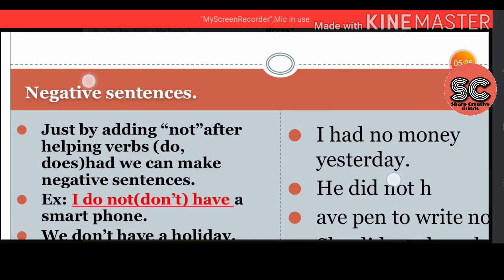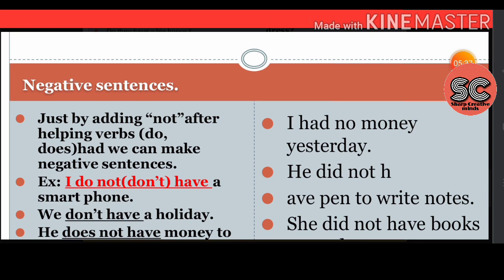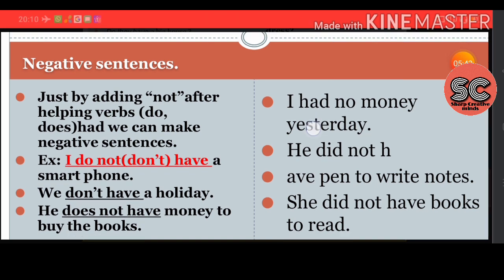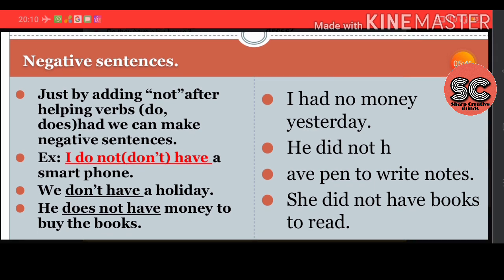So, negative sentences. The word negative itself conveys to us that something is not there. So when we are using not after the helping verbs, tell me, what are the helping verbs? The helping verbs are do, does, did, like that.